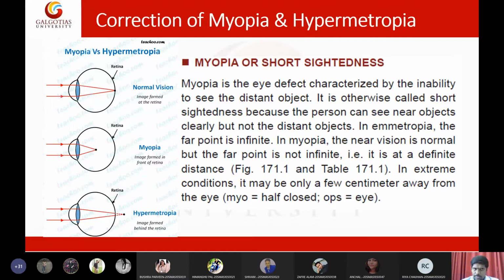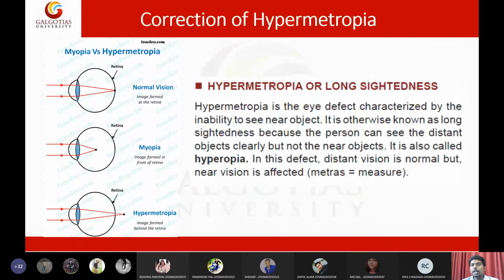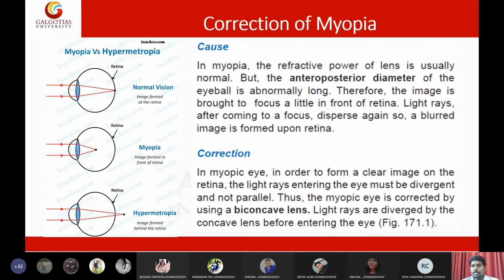So the reason for this short sight is focusing of light in front of the retina. Focusing of light in front of the retina results in short sight, and this can be rectified by using biconcave lenses. So by using biconcave lenses, we are able to rectify myopia.